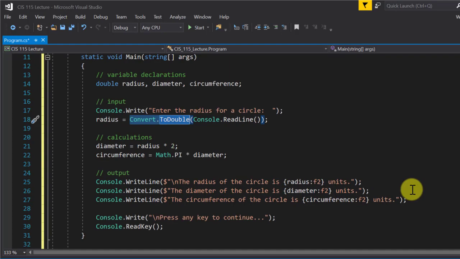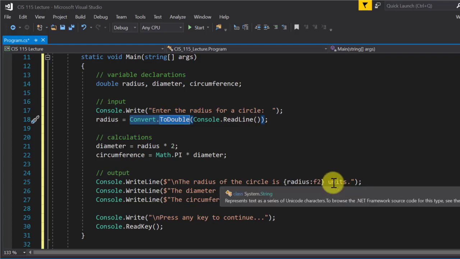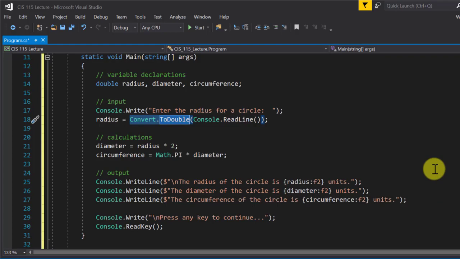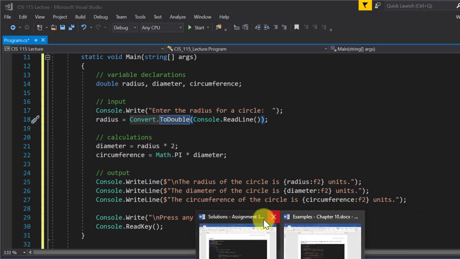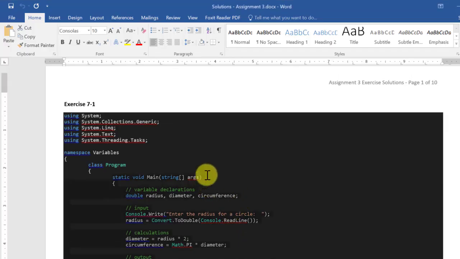So my solutions are actually how I would do it for this class at your stage. Sometimes I would do things a little bit more professionally, but right now I'm doing them in a way that's easier for you to understand as you're starting out. So these solutions are how I would typically do these problems myself. All right, so that was 7.1.